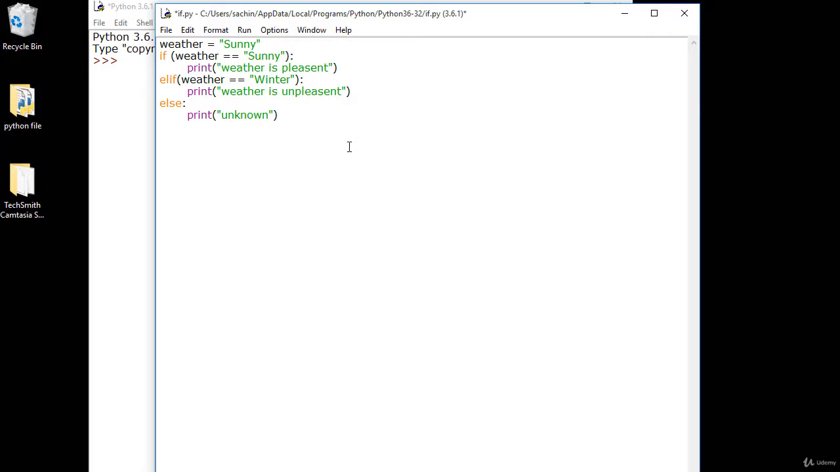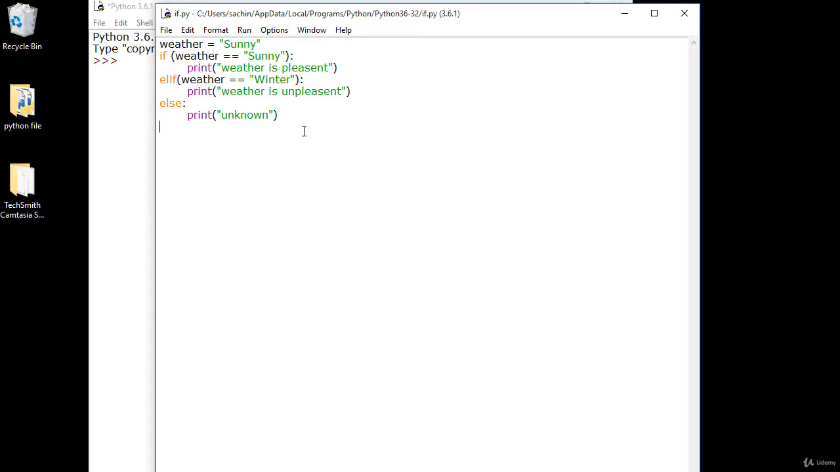So just save it and run it, and it should print weather is pleasant, because your condition of weather equal to sunny is true. So this part of the code will be run and the other parts will be left out. And if the weather was winter, weather is unpleasant will be displayed, and the else part will be left out. And if both conditions are false, this else is basically a default condition, so unknown has to be printed.